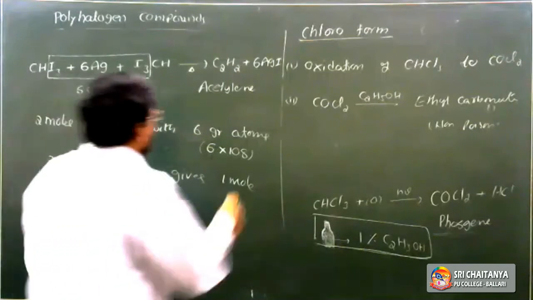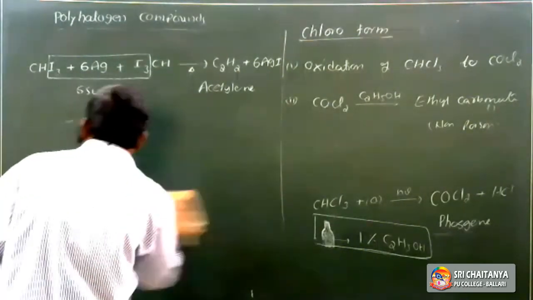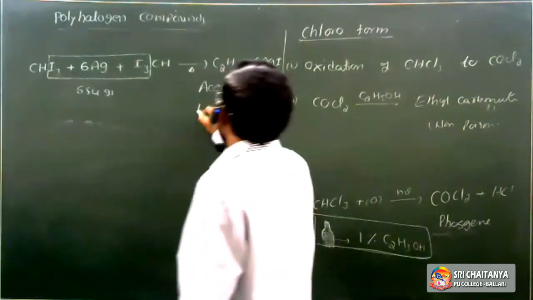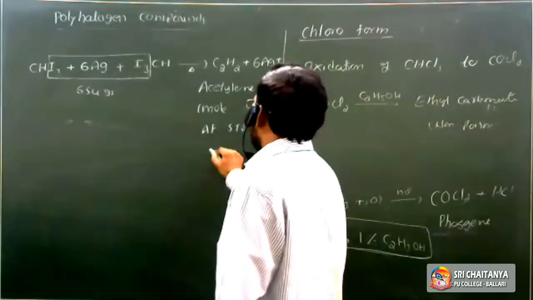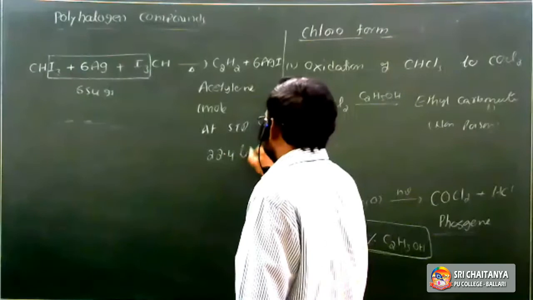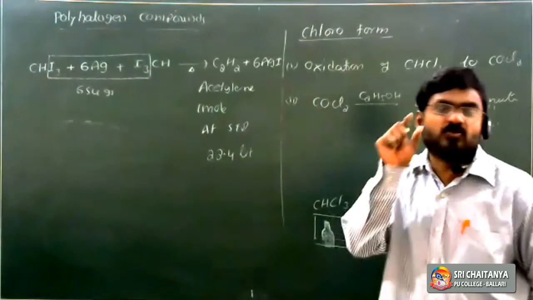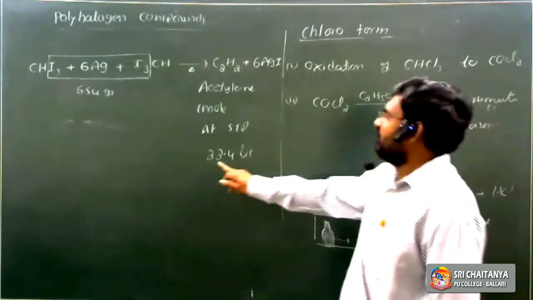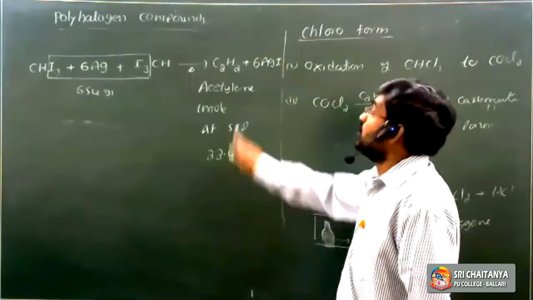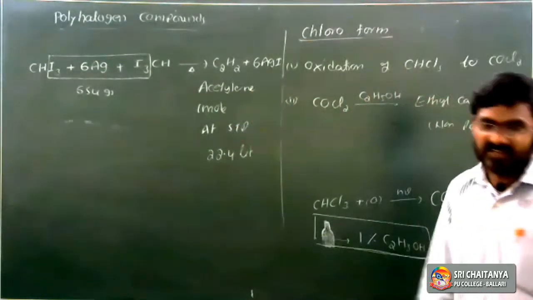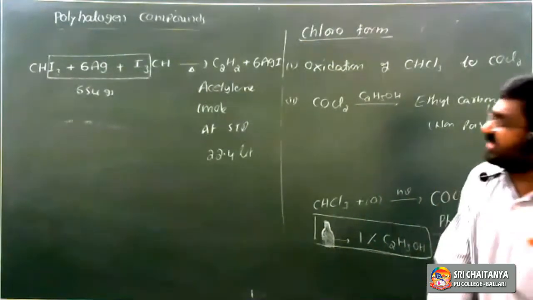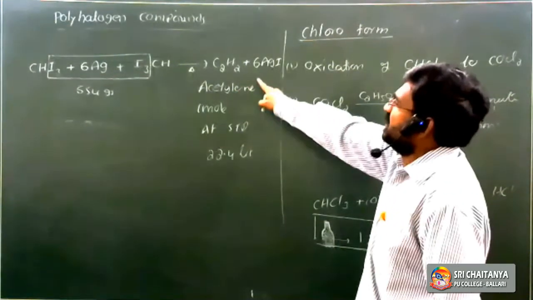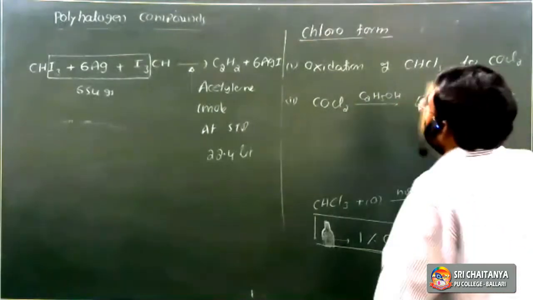It gives 1 mole of acetylene. It is in a gaseous state. So 1 mole of acetylene. At STP, 1 mole of any gas occupies 22.4 liters. So what volume of acetylene is formed at STP? 22.4 liters of acetylene gas. So it is also useful in stoichiometric calculations. So acetylene is also prepared from iodoform.